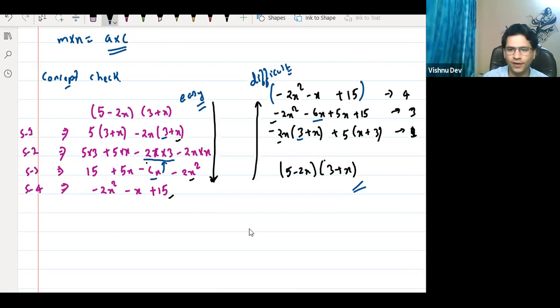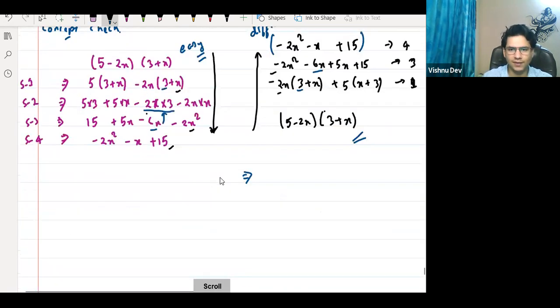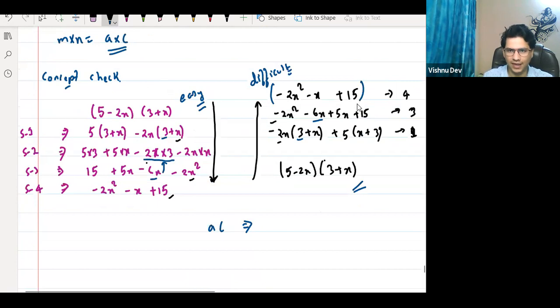So first thing, what is the first step? The first step is finding AC. Right? I will tell you the application. है ना? Finding AC. What is AC? A is -2, C is 15. What is AC? -30, -9. Raise your hand.